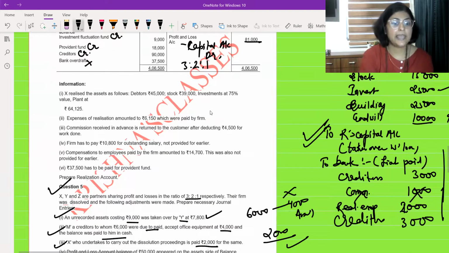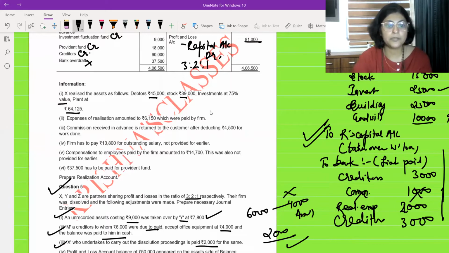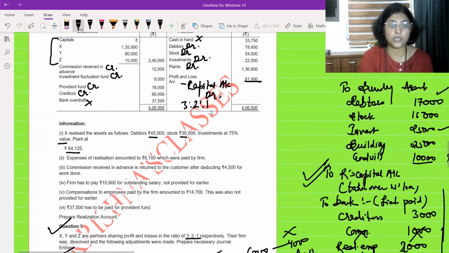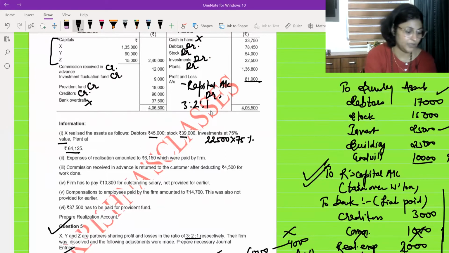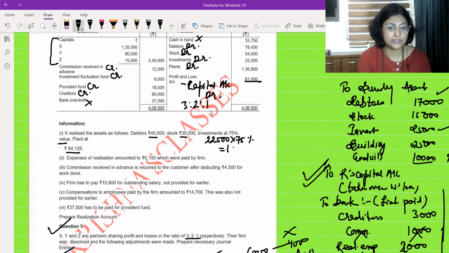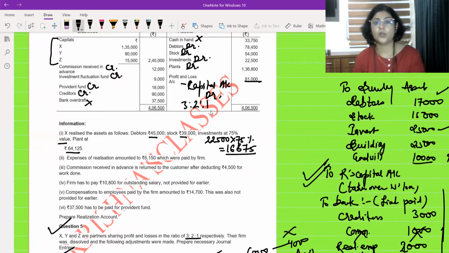Next is X realized the assets as follows. Debtors 45,000, stock 39,000, investment 75% of the value, and plant. So investment was how much? Investment was 22,500. So I will calculate 22,500 into 75%, which is 16,875. Okay, this much is for investment.